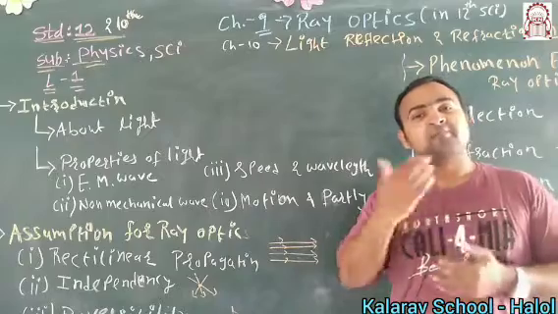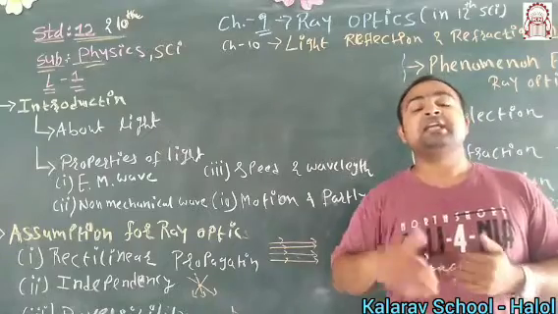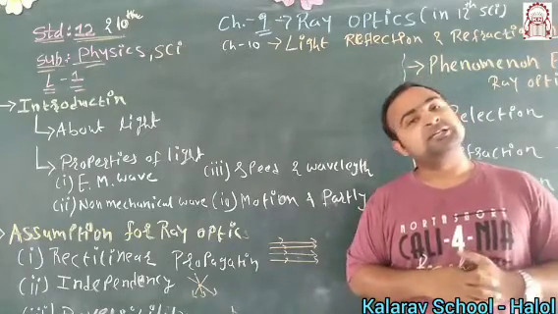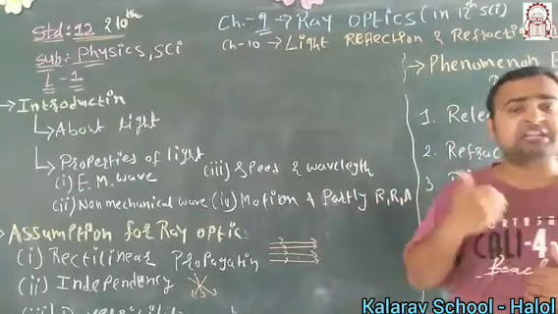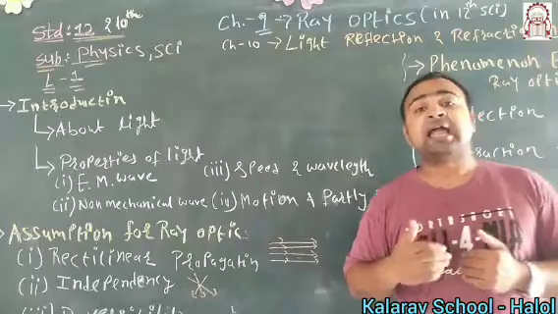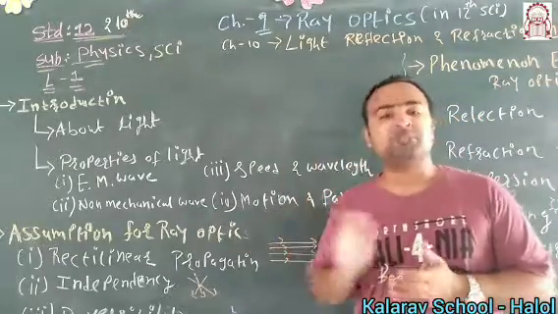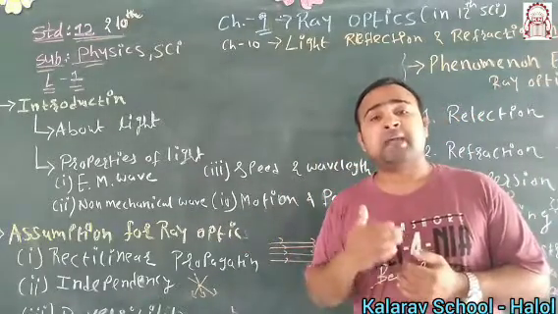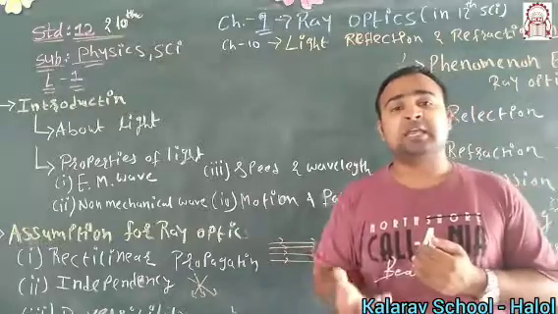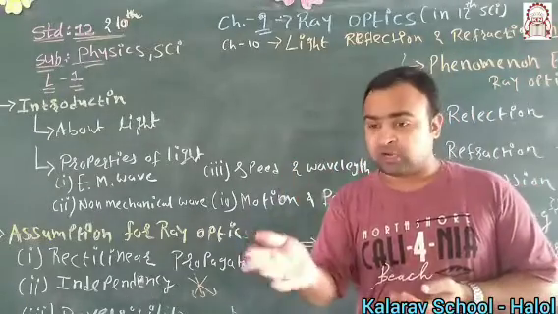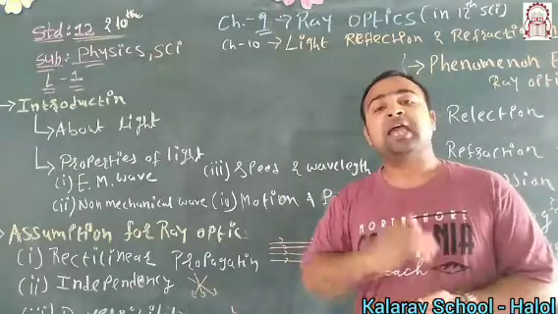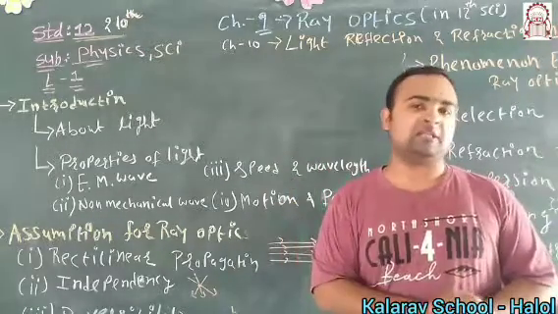Okay, so for simplicity, we will consider that its propagation is always in a straight direction. And partly RRA means that whenever light is incident on any object, somewhat light is absorbed by the object, somewhat light is reflected by the object, and somewhat light is refracted by the object.